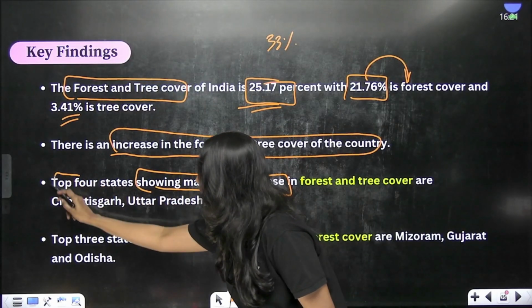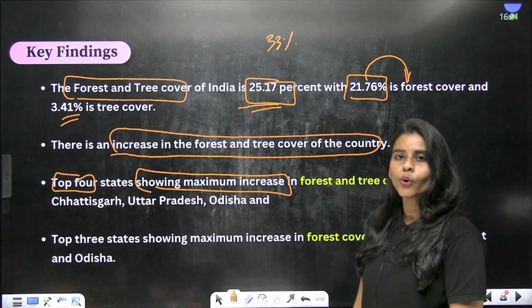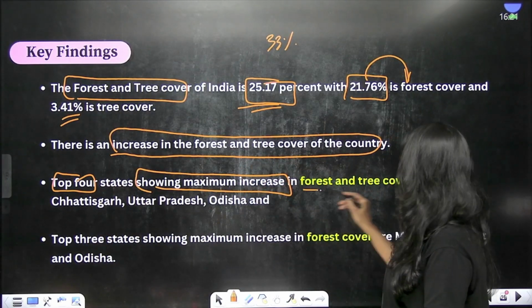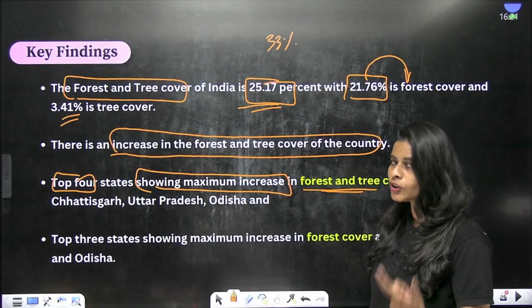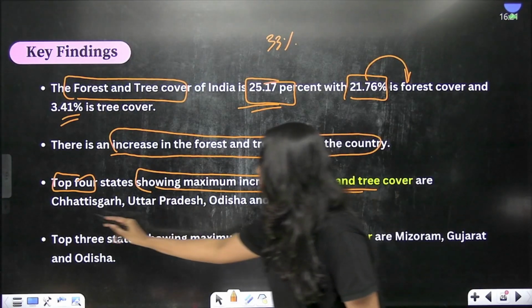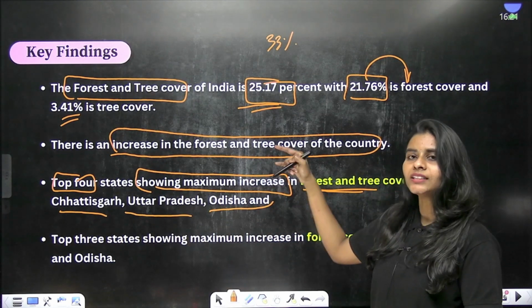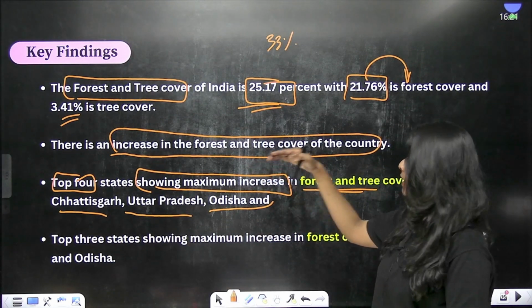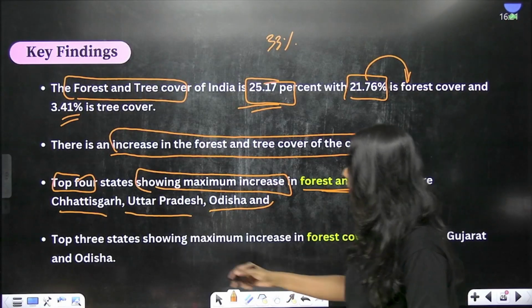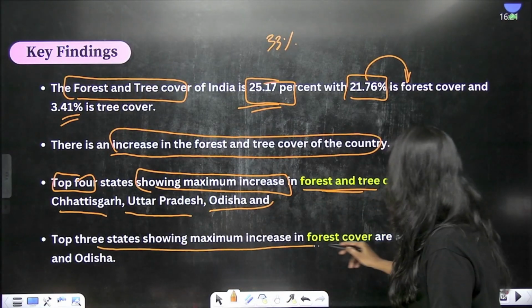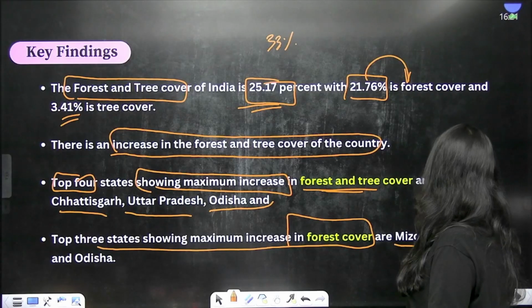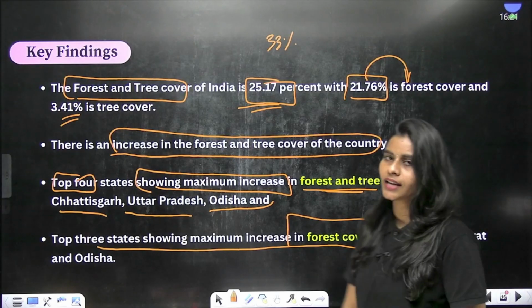So here we have top 4 states showing maximum increase in the forest and the tree cover. So what are all the states? It includes Chhattisgarh, Uttar Pradesh, Odisha, right? So these are the states which have maximum increase in the forest and the tree cover. And the states which show maximum increase in forest cover include Mizoram, Gujarat and Odisha.